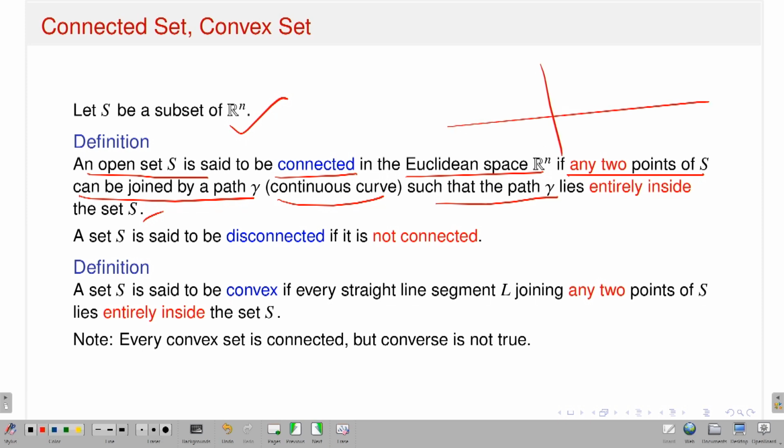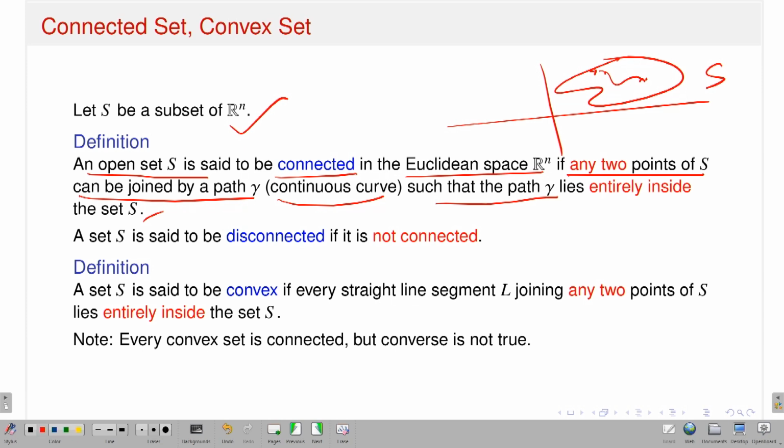Suppose this is my R2, suppose you have a set S. If I take any two points, they can be joined by a path, and that path should lie entirely in that set. Like I can draw a path here, joining this point and this point, and that path is fully contained in that set. If this happens, I will say that set S is connected.